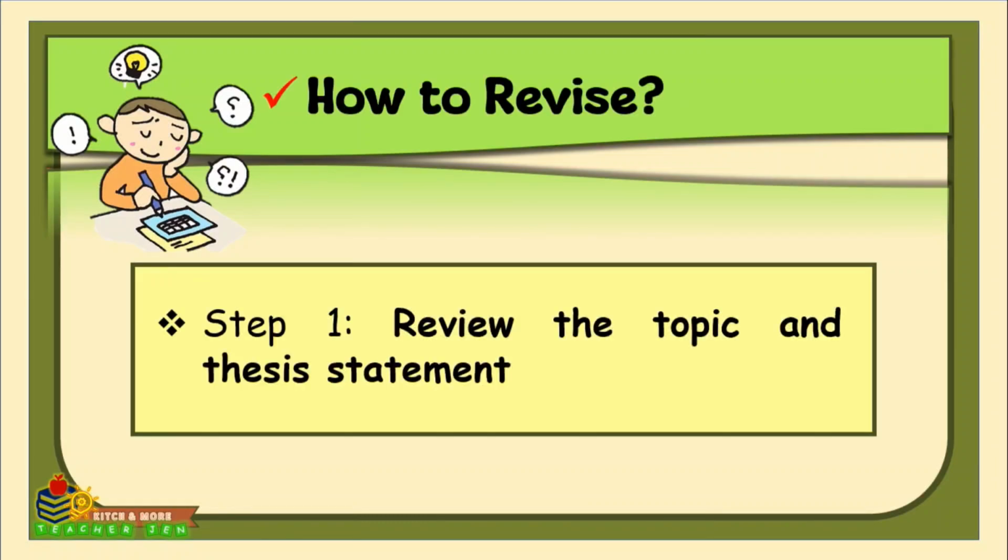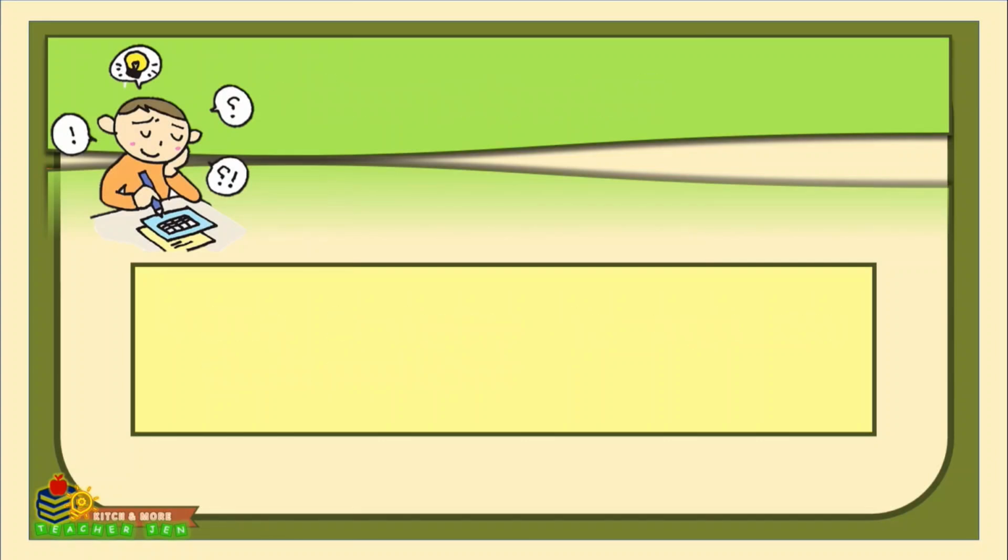First, step 1. Review the topic and thesis statement. Ensure that the topic aligns with the writing prompt or objective. Check if the thesis statement clearly presents the central idea of the essay. Ask yourself, does the essay stay focused on the main argument or does it go off track? If needed, refine the thesis to make it more specific and impactful.